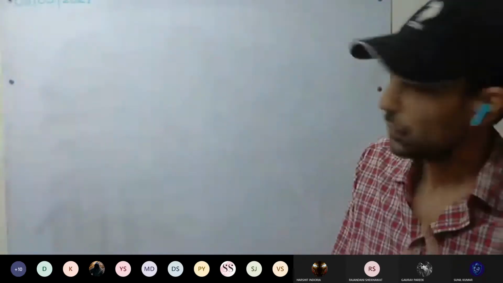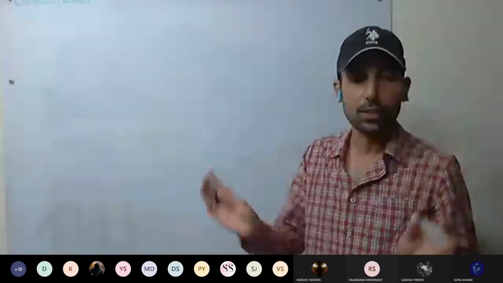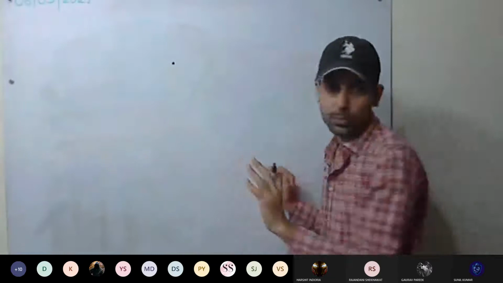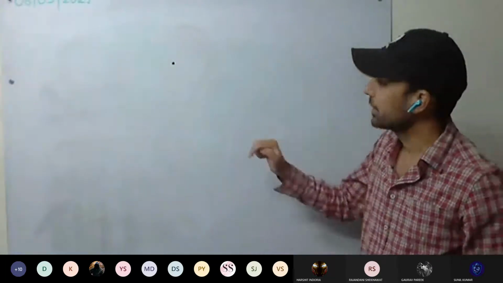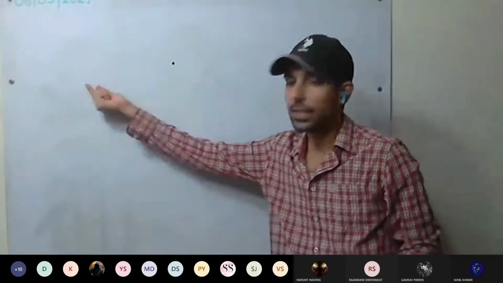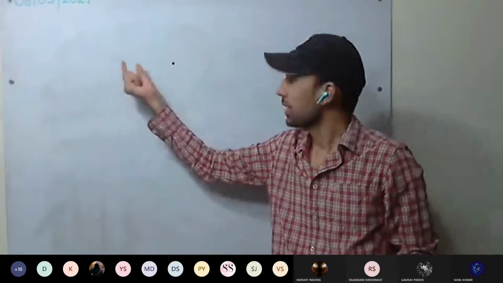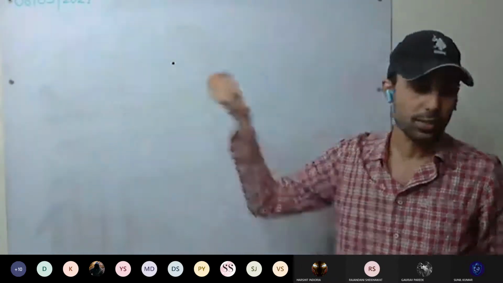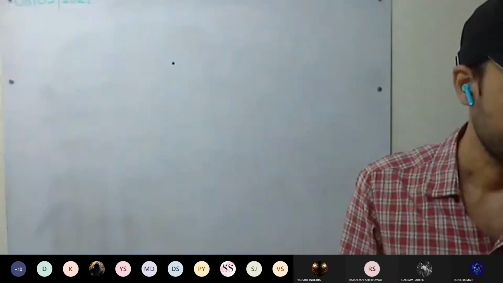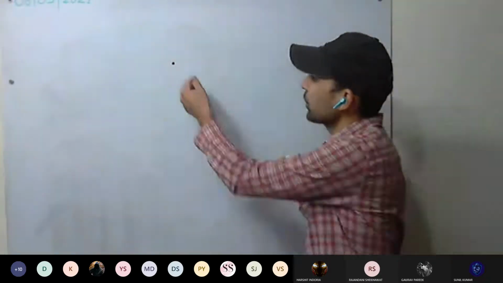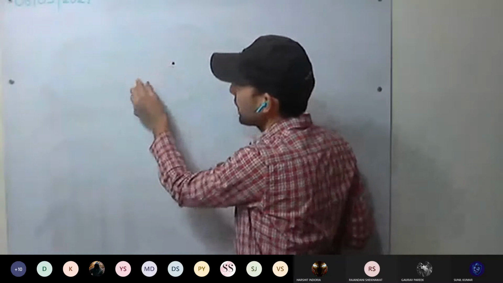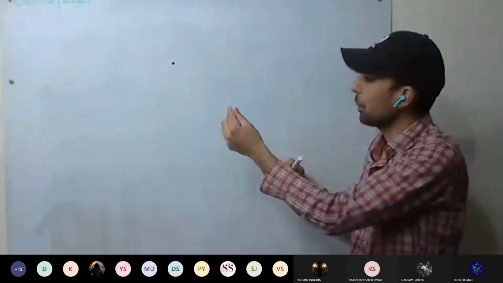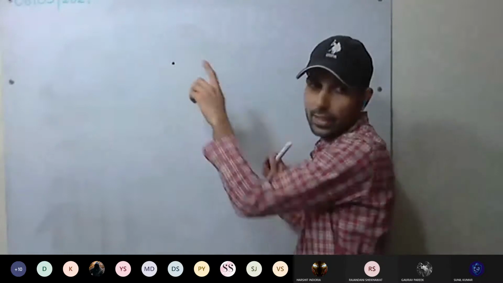Then, in all of mechanics, we will mainly be taking the body as a point object. The main reason is that the distance covered by the body is large as compared to the size of the body. It is covering some distance in a particular interval of time, and this distance is large compared to the size of the body.